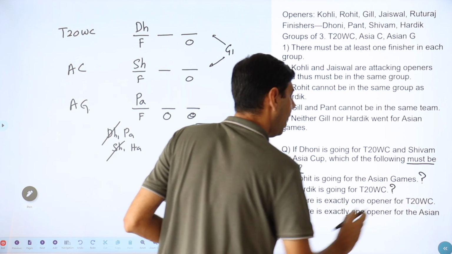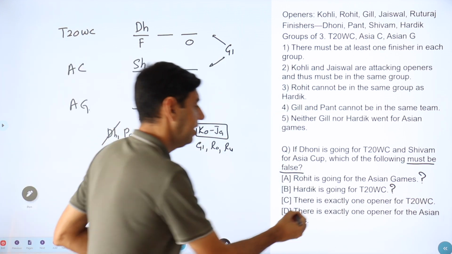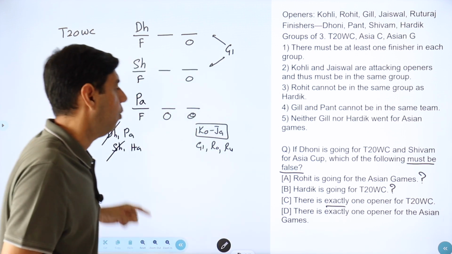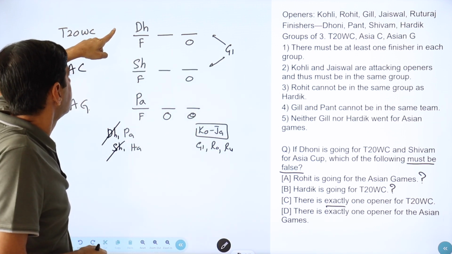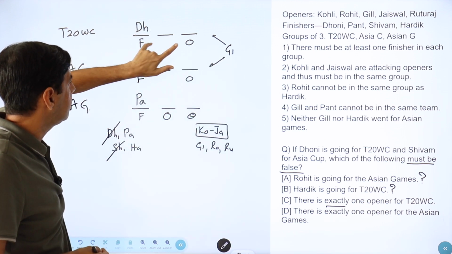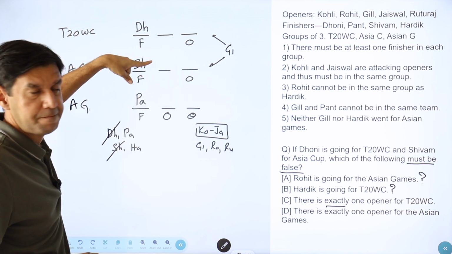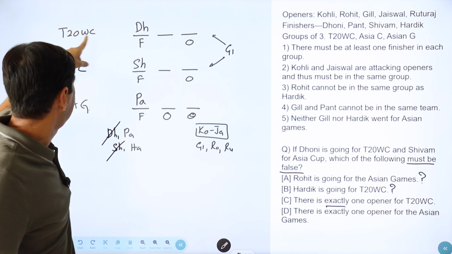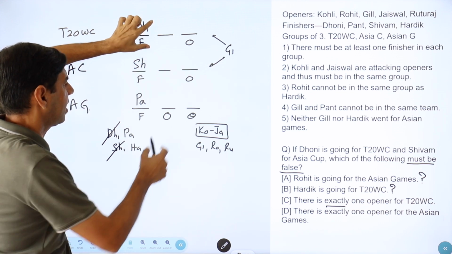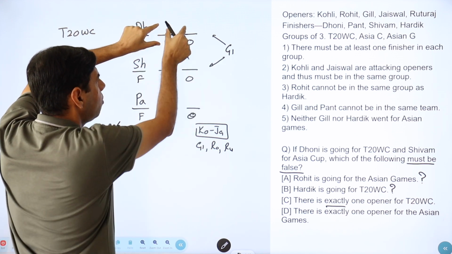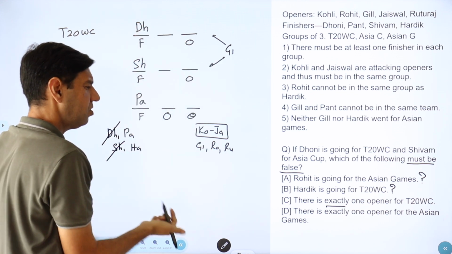Okay, so this also is unlikely. There's exactly one opener, and here the emphasis is on the word here, for T20. Okay, so I know in amongst these, there's one team which will have two openers and one team which will have one opener. Now, is this one necessarily one opener? Can I not put Gill over here and Kohli and Jaiswal over here? It is possible that also.